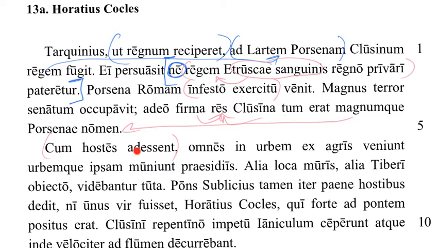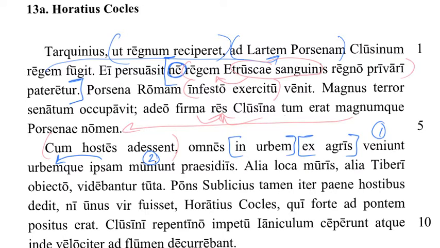But here's the subject, and here's your subjunctive verb. Everyone, in urbem, prepositional phrase, another prepositional phrase. Everyone came. Where did they come? There, from there. And what else did everyone do? Urbemque ipsam. We've got a demonstrative adjective modifying urbem. Oh, and here's our verb. So they did this thing, and they did this thing. And they did it with praesidiis.